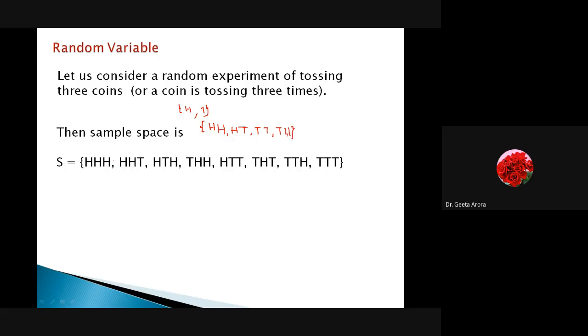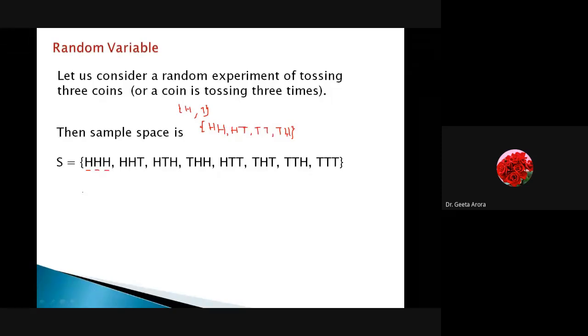And similarly here we have written it for 3 coins. Let's discuss this. Here we are saying on the first coin head is appearing, and on the second and third also head is appearing. Similarly, head head tail, head tail head, then tail head head. Whatever possible combinations are there with the 3 coins, we have written here as the sample space for the random experiment of tossing 3 coins.